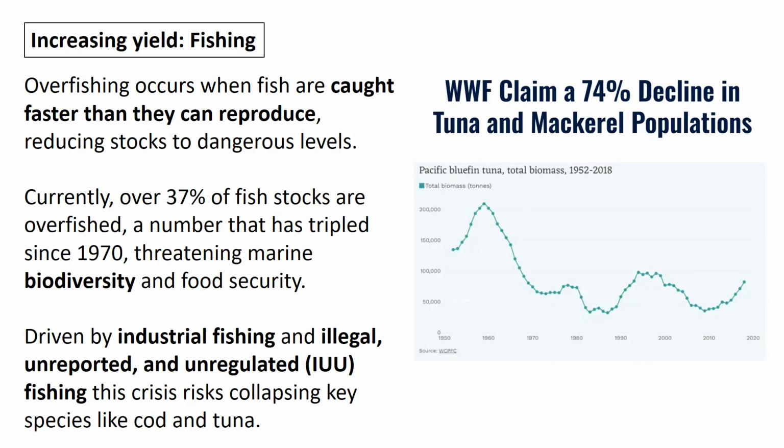If we want to increase the yield of fishing, fishing presents a certain issue because it's difficult to farm fish. So we have to regulate the numbers of fish that we're allowed to catch in order to make sure we have food security around the amount of fish that we are eating. So lots of fish stocks are currently overfished. Here you can see tuna and mackerel populations declining. And this really is being driven by industrial fishing, so large-scale fishing, illegal fishing where it shouldn't be happening, unreported fishing and unregulated fishing, then that's going to obviously impact how well we can maintain our fish stocks.